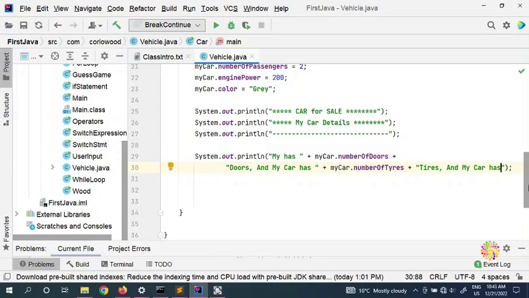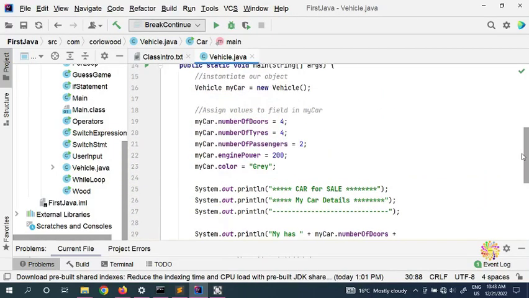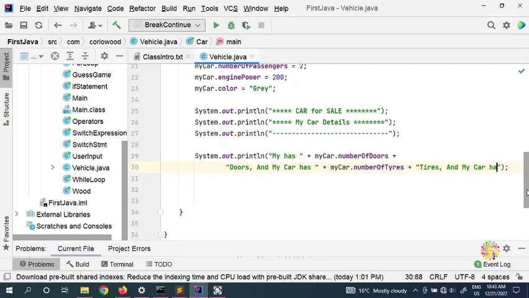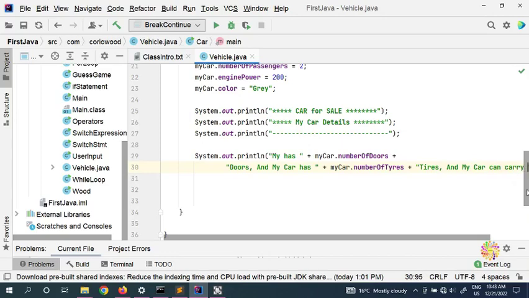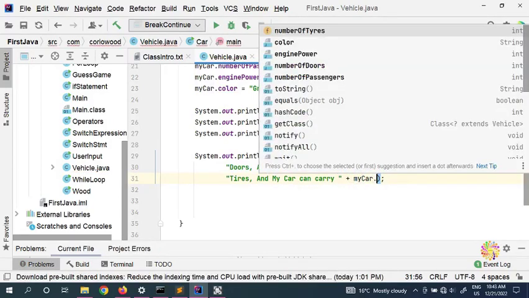And we put my car, number of doors, number of tires, engine power, and my car can carry how many passengers my car can carry. So we can put it here. So we put my car dot number of passengers.